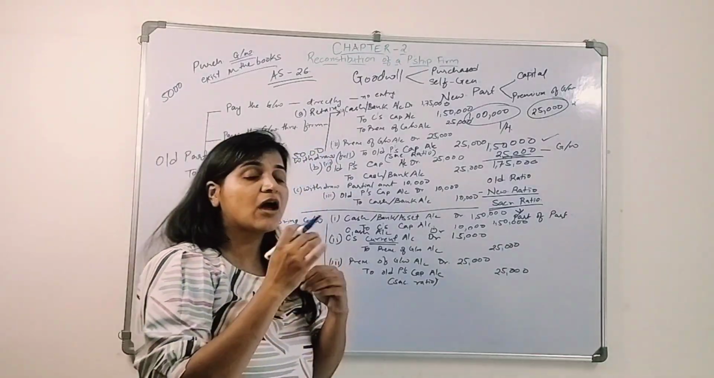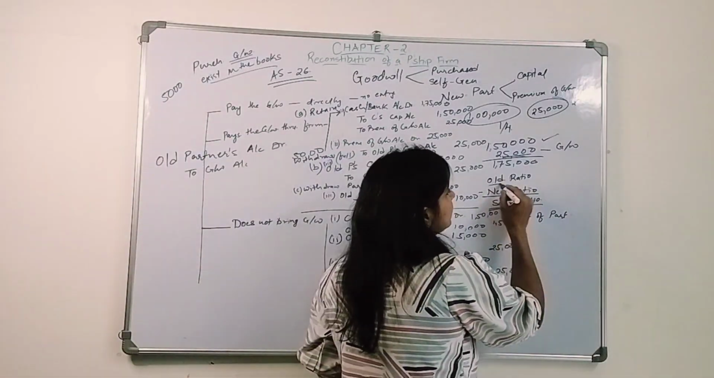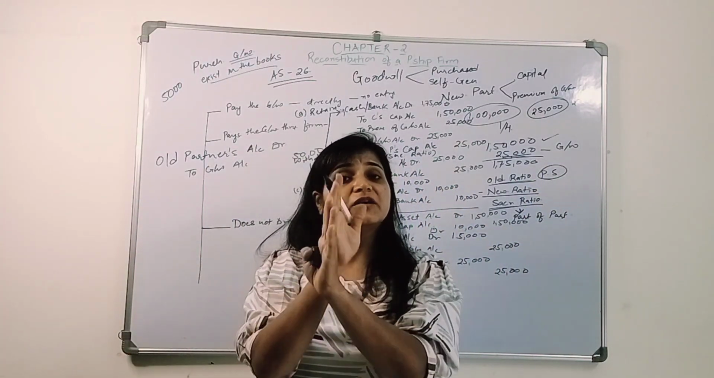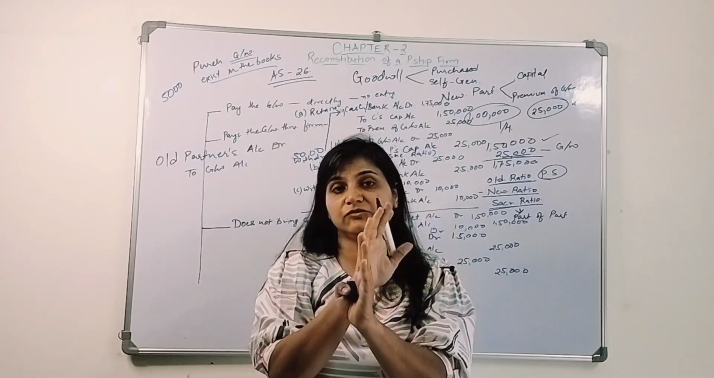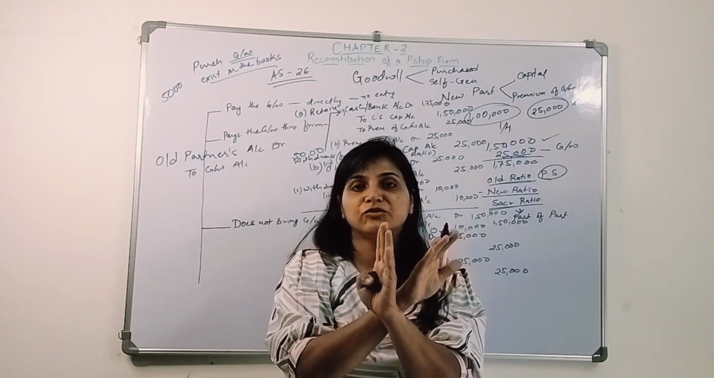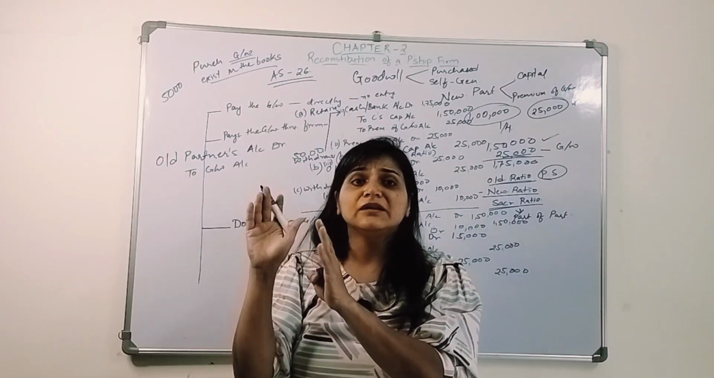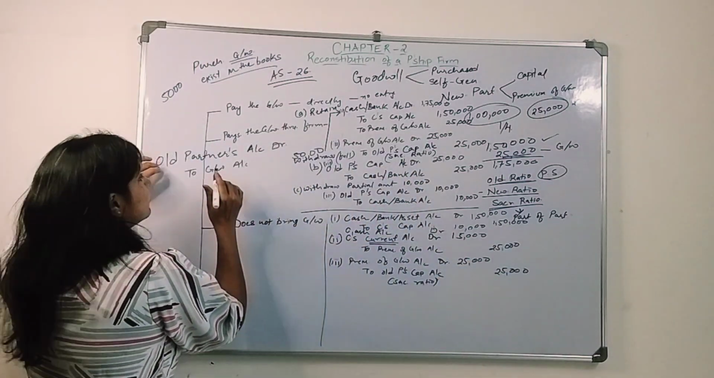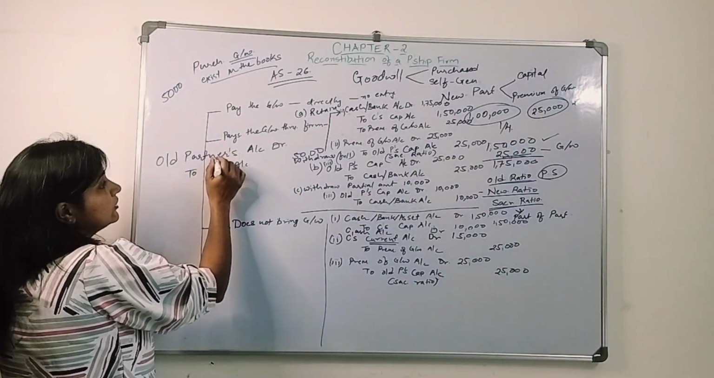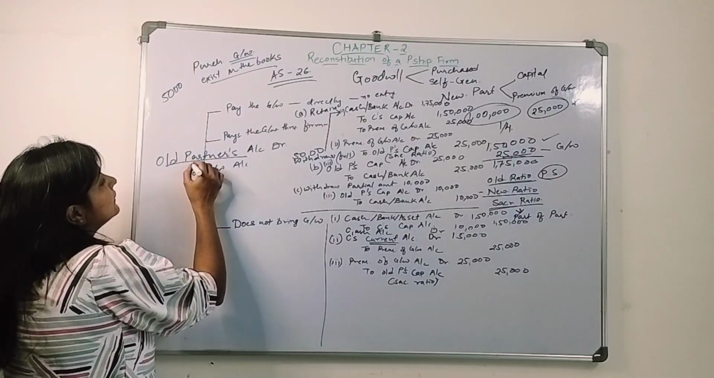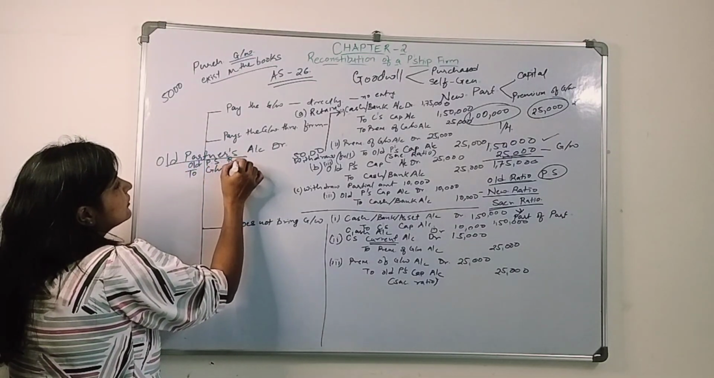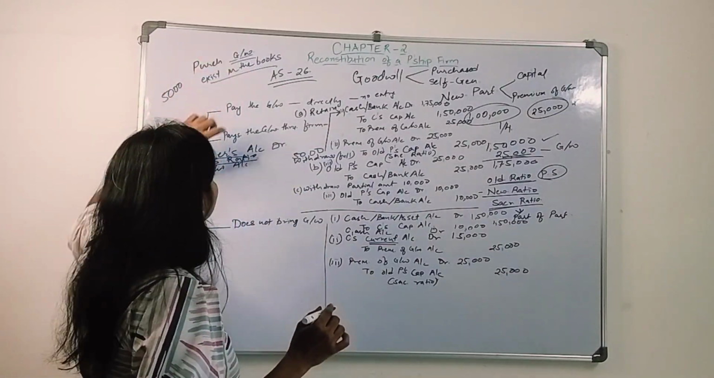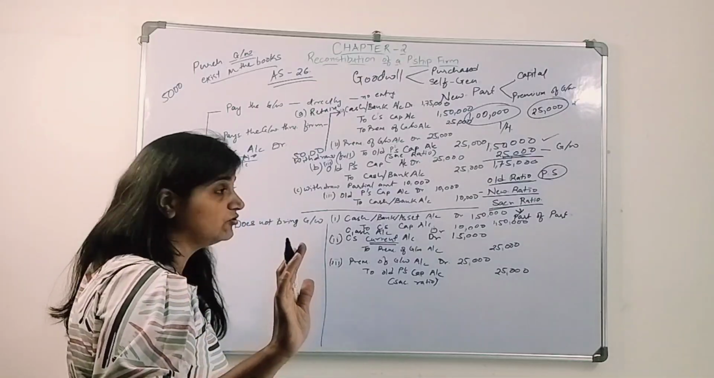Now, how will it be distributed between the old partners? In their old profit sharing ratio, because it was before the admission of a new partner. Whatever was there before the admission of a new partner, we need to distribute it between the two partners in their old profit sharing ratio only. So this goodwill account we will close and transfer to the old partners' capital accounts in the old profit sharing ratio. You need to remember this.